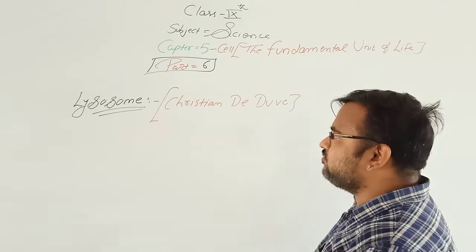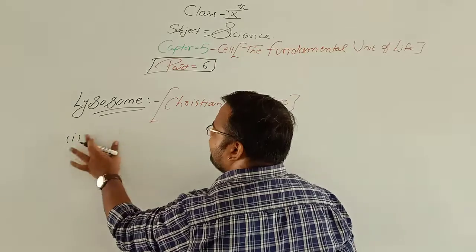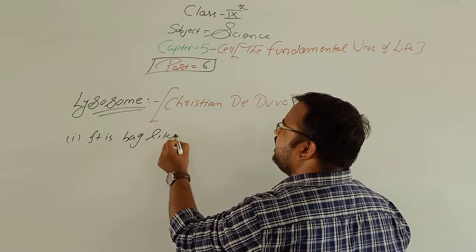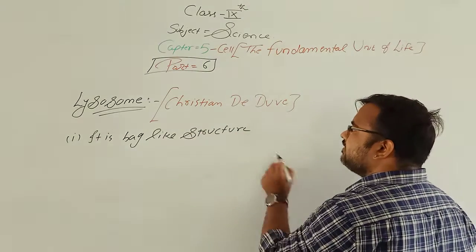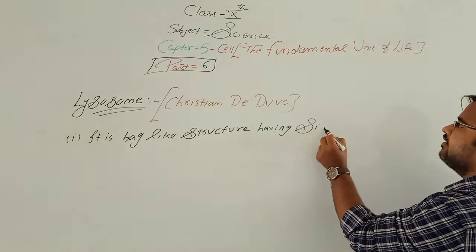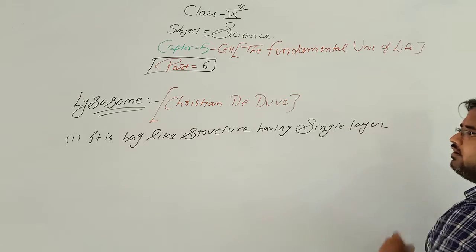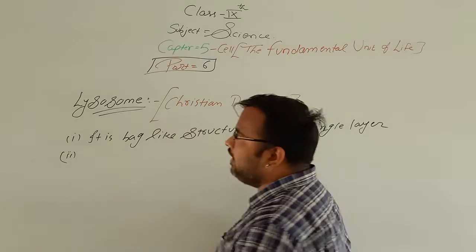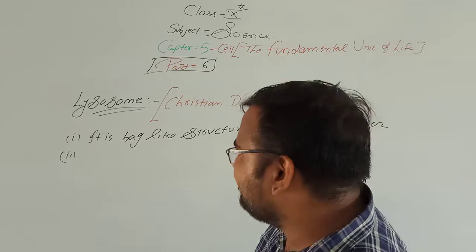Now, what is a lysosome? First, it is a bag-like structure having a single layer. Second, it contains digestive enzymes.